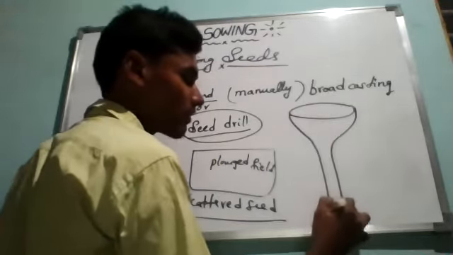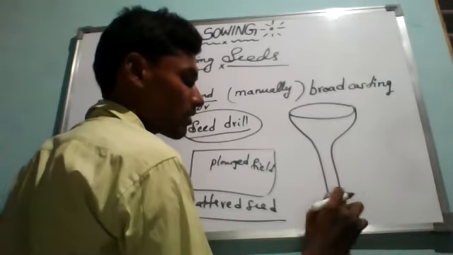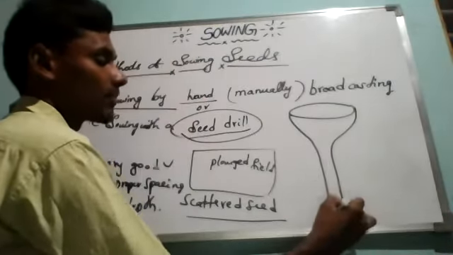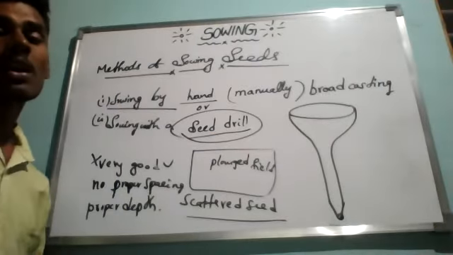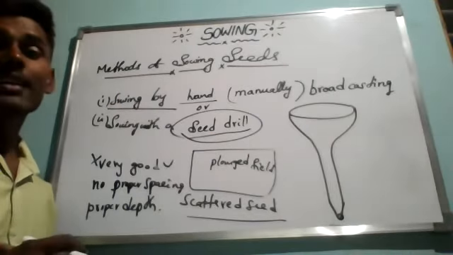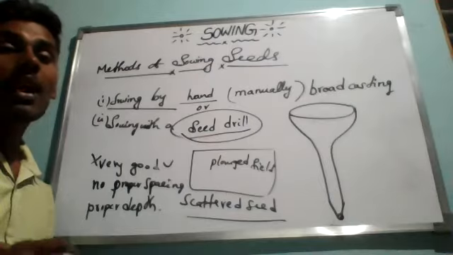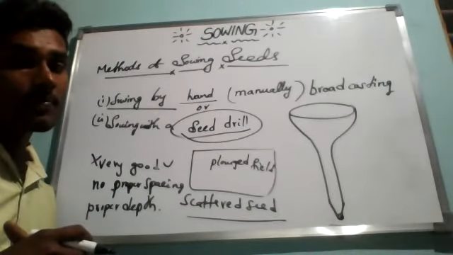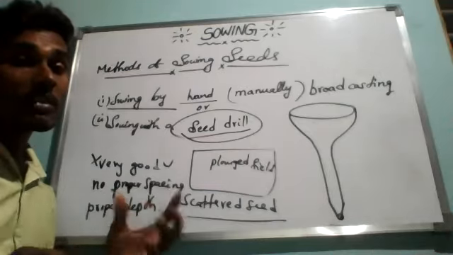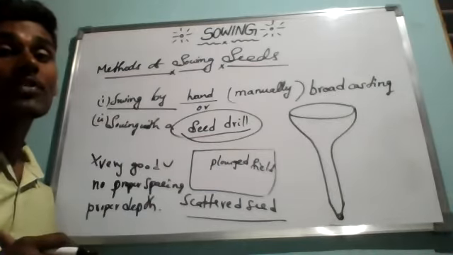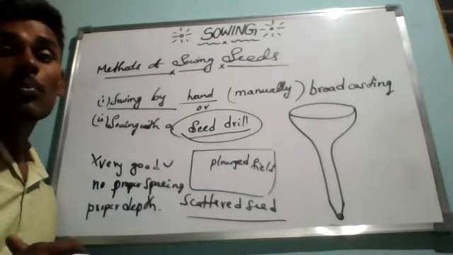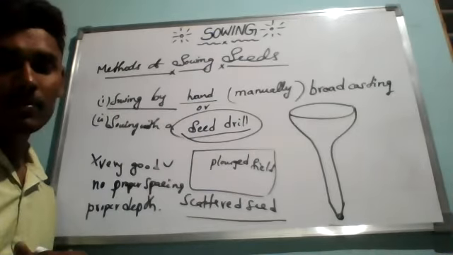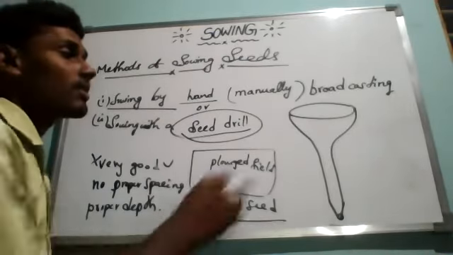If you want, I will draw it more sharply. It has some kind of opening, very small. So a seed drill is a long iron tube having a funnel at the top. The seed drill is an instrument which is tied to the back of the plow, and seeds are put into the funnel of the seed drill. So this is the seed drill.